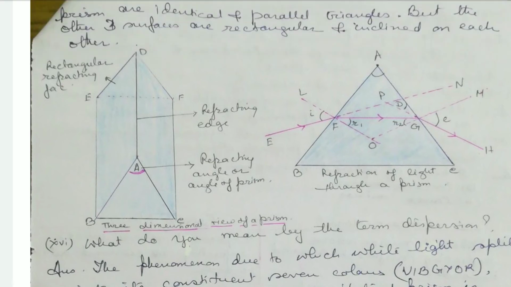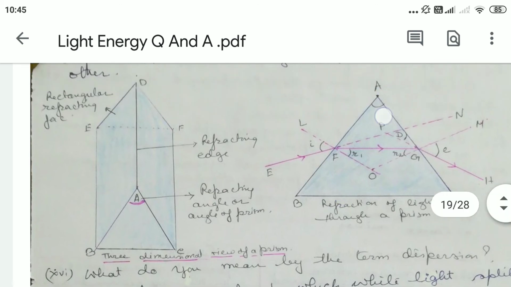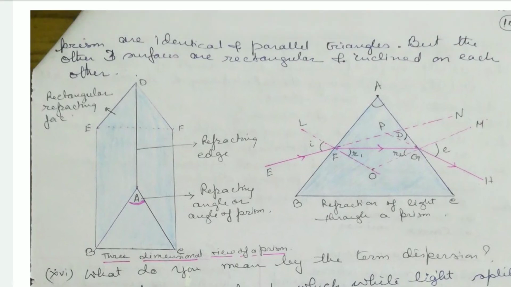When EF is produced forward to N, and GH is produced backward to P, it forms an angle. This is known as the angle of deviation, angle D. And this angle is the angle of emergence. So angle of incidence plus angle of emergence, that is I plus E, is equal to angle A plus angle D, where A is the angle of prism.